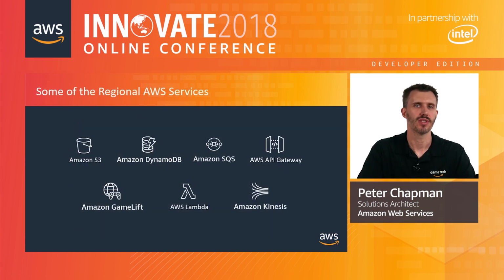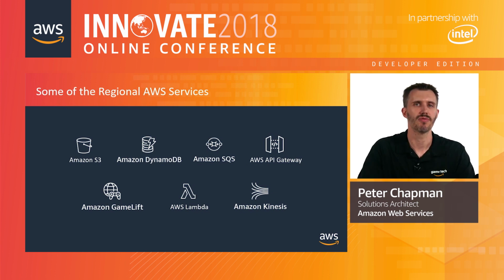Here are some of the regional services that are relevant to game developers in AWS. They're useful in many different use cases, from object storage with Amazon S3 through to providing serverless HTTP service endpoints with Amazon API Gateway and AWS Lambda. We also have game-specific services within AWS. For running dedicated game servers, for session-based multiplayer games, we have Amazon GameLift. GameLift helps you to globally deploy your game servers and automatically scales them based on player demand.